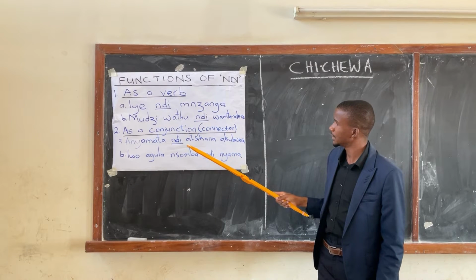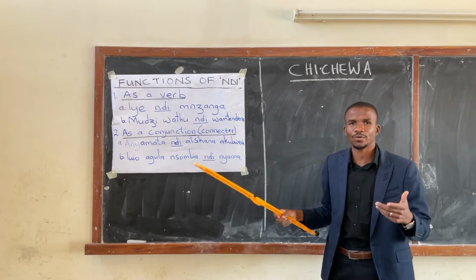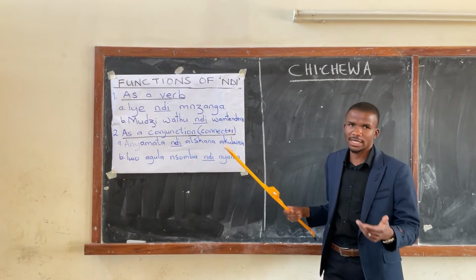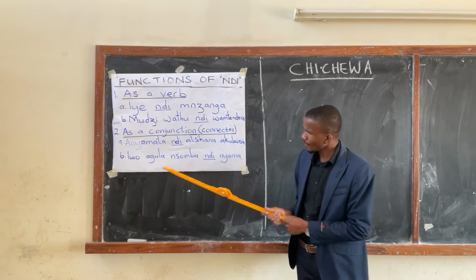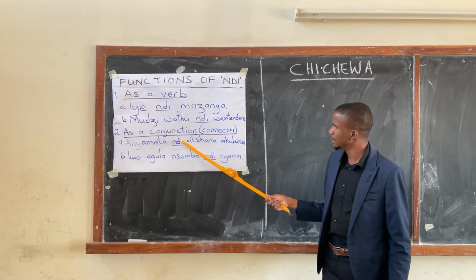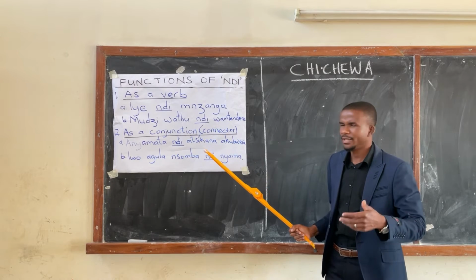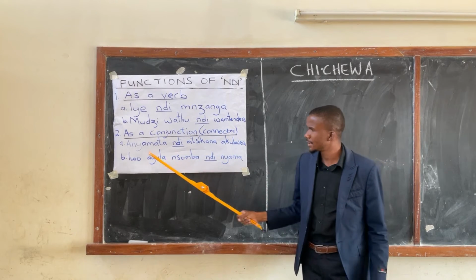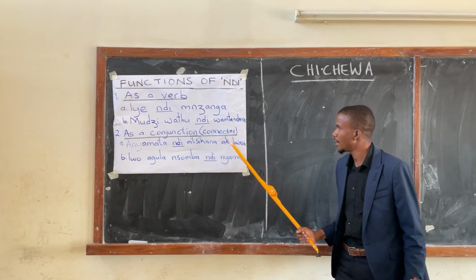Ndi also functions as a conjunction. In the other sources, we call it a connector, a conjunction. Others call them connectives. So, let's look at these two examples. Anyamata ndi atsikana akubwera. The English translation is boys and girls are coming.